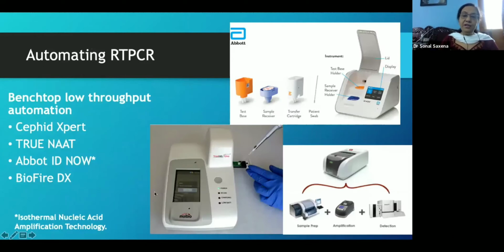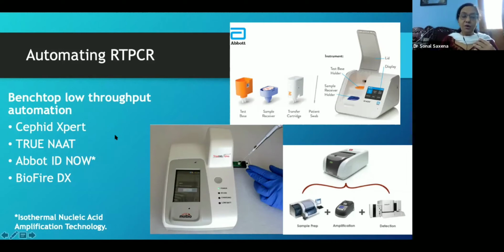Now, what are the various ways of automating the RT-PCR? There are multiple platforms, because we have realized after some time that it is a time consuming process, number one. It is a technically demanding process. And third, it involves a lot of biosafety and a lot of other procedures, which you will see in my next presentation, on lab design, as to why we needed to automate these systems.